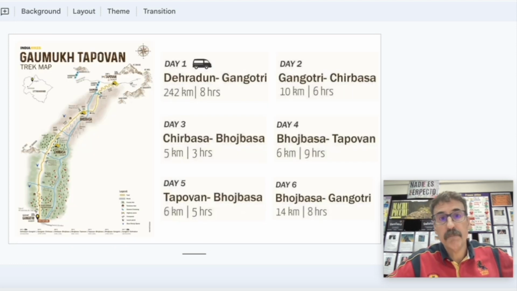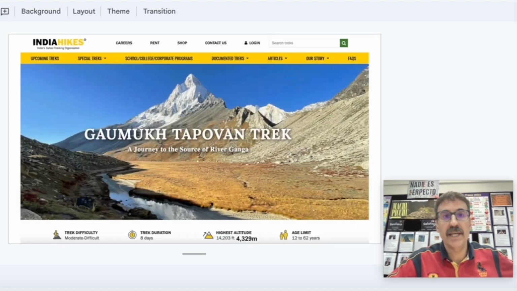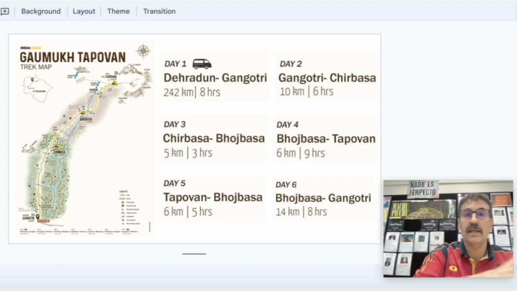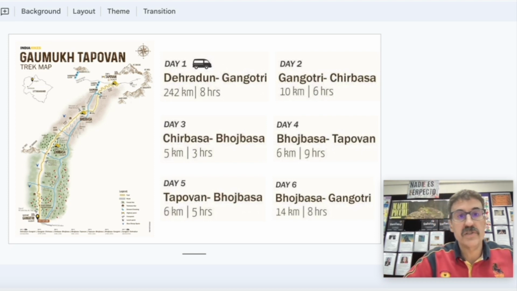And this hike, in the program, it says 8 days. On the first day, you are going to drive from Dehradun to Gangotri. Dehradun is very close to Rishikesh. And after that is when you start the hike. 1, 2, 3, 4, 5 days hiking, plus 1 day back by car. So it is 7. The reason the program says 8 days is that always in these kinds of hikes, they keep a buffer day in case the weather is not good, in case maybe you are going to cross a bridge and the water took out the bridge. So you always need to consider that.